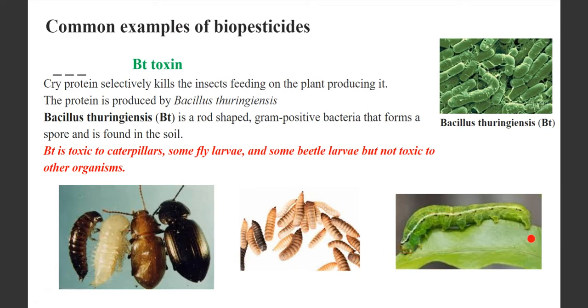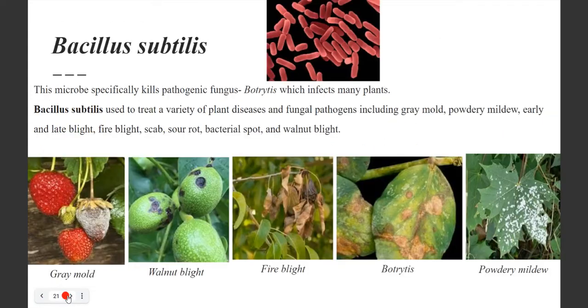Are you understanding this, students? So you will remember it this way. What is it? It's a bacteria. And what does it kill, or what does it protect our plant from? Right? Are you understanding this? Even if this is present in excess, it is not going to cause any harm to our plants or the soils. Next are the microbes, Bacillus subtilis.